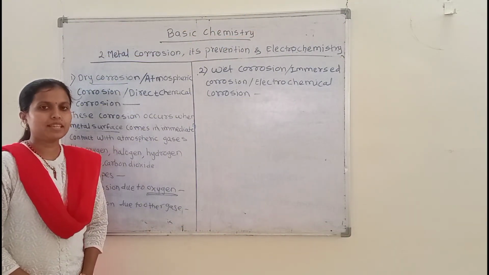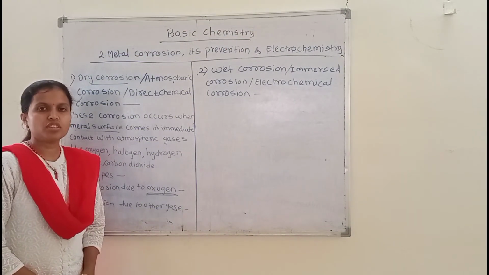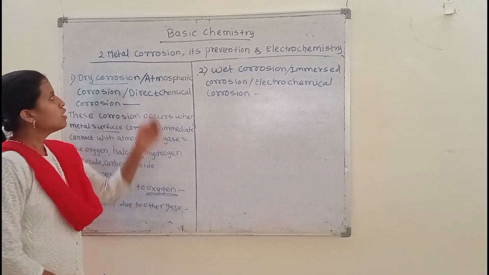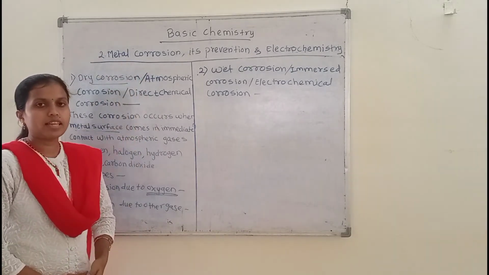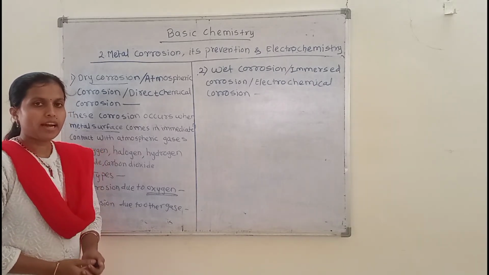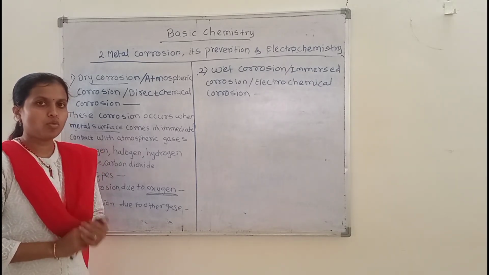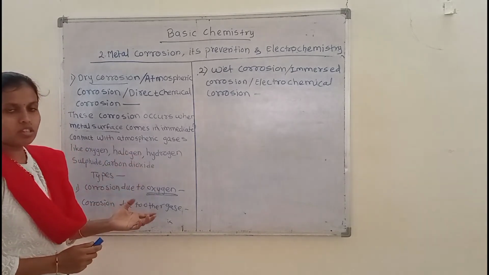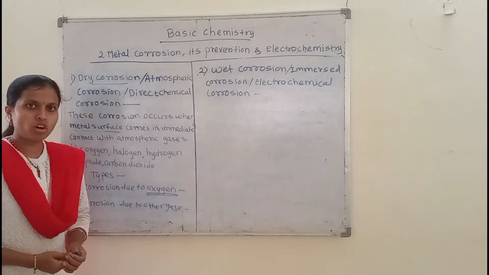Welcome back, students, to the basic chemistry course. In the previous session, we started our second unit, that is metal corrosion, its prevention and electrochemistry. In that session, we discussed what corrosion is and the different types of corrosion.